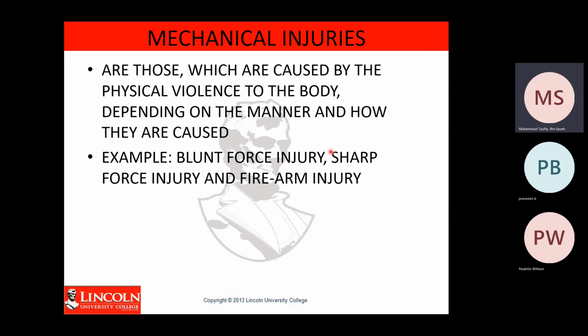Maybe you are hit by a blunt object, or cut by a sharp object, or a sharp object pierces your skin. This is injury that happens because of physical activities, for example blunt force injury, sharp force injury, and firearm injury. These are the most common injuries when accident happen in the workplace.